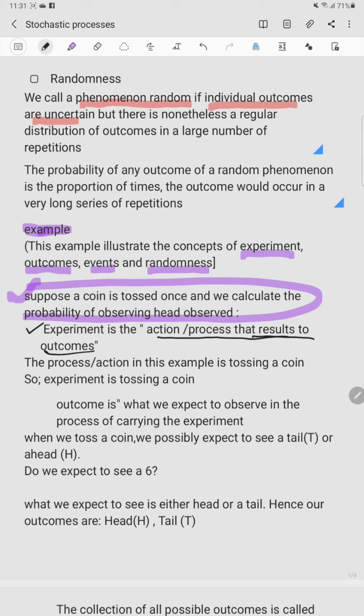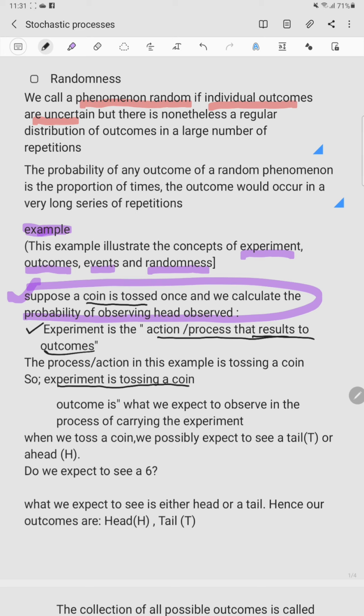So in our example, the action is tossing a coin. That is our action. We are tossing a coin. And because we are tossing a coin, that becomes our experiment, because it is the action or the process that is occurring. So our experiment is tossing a coin.